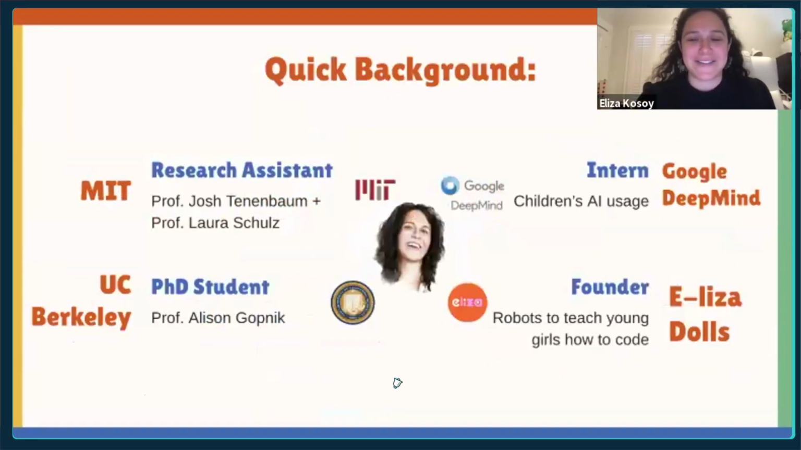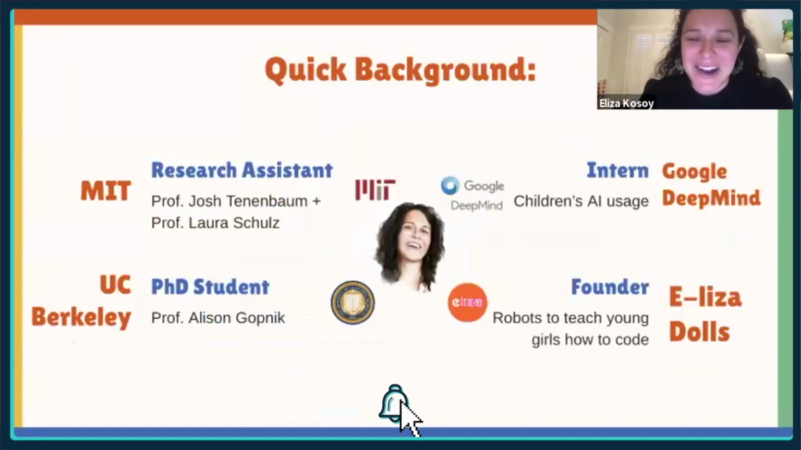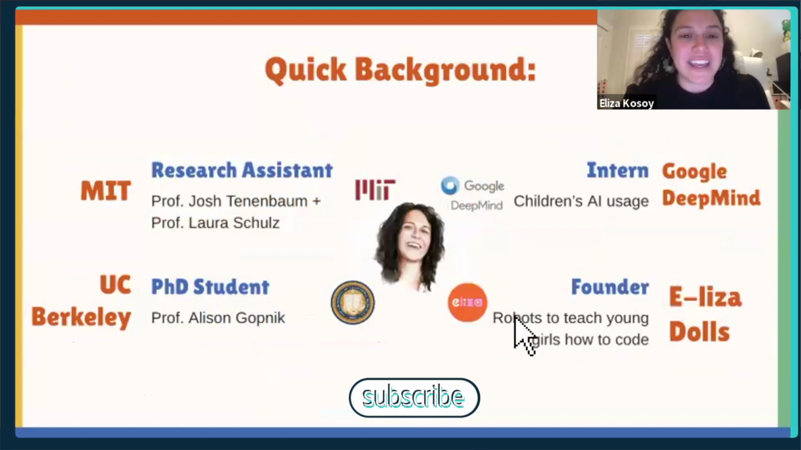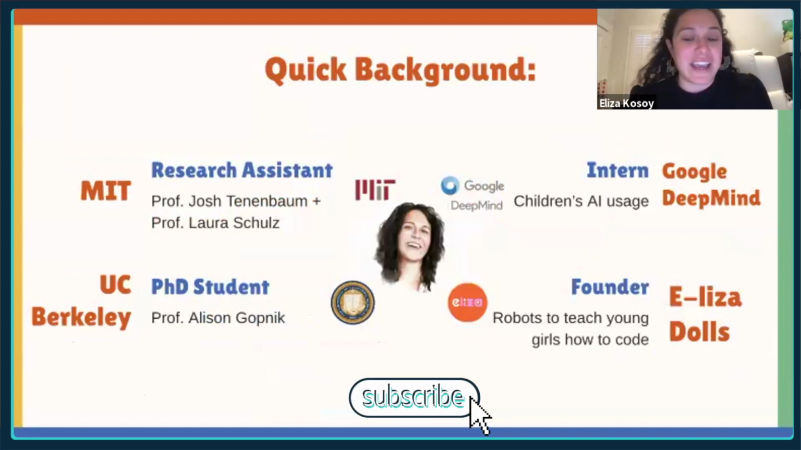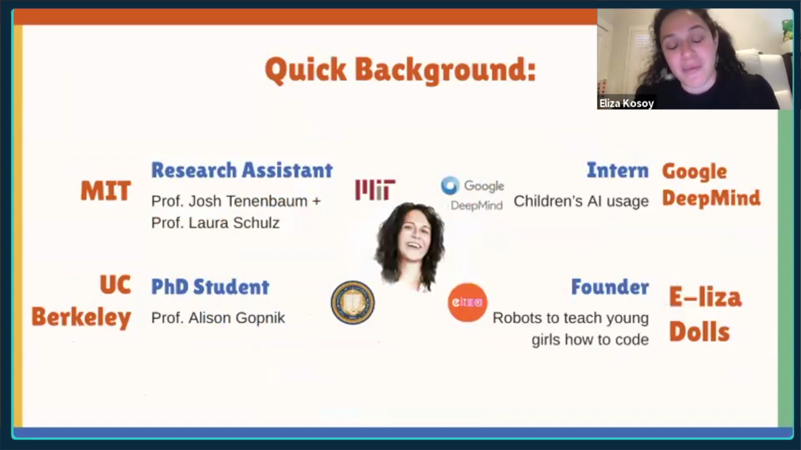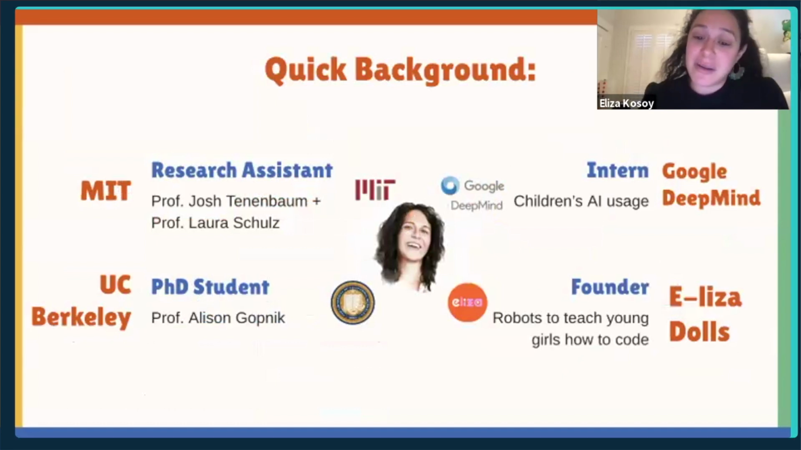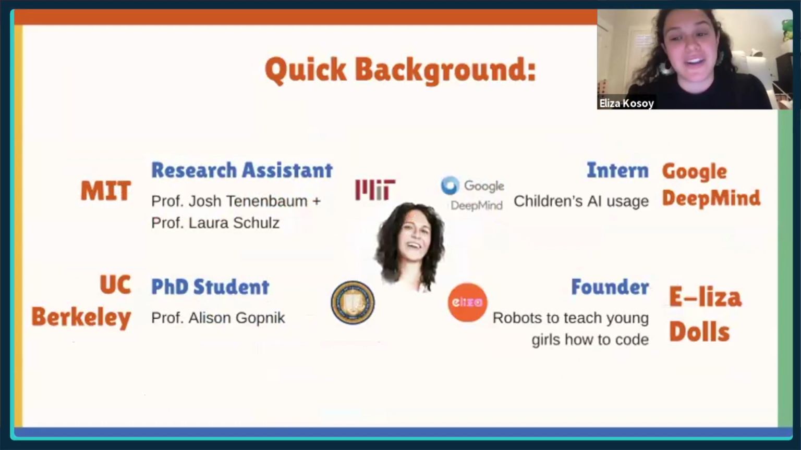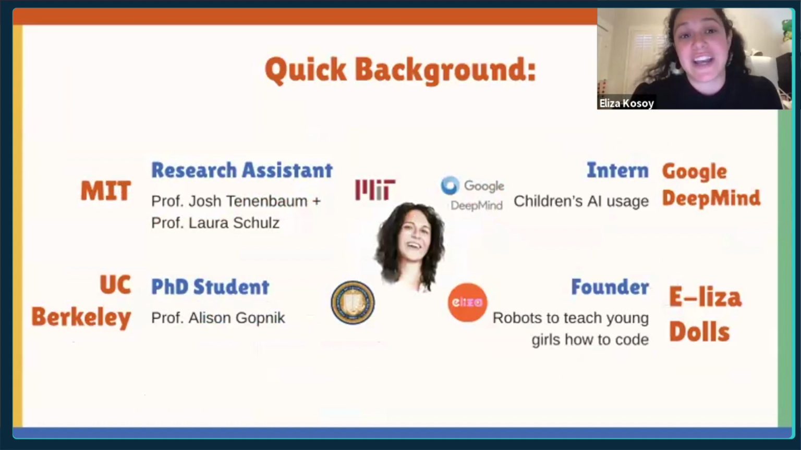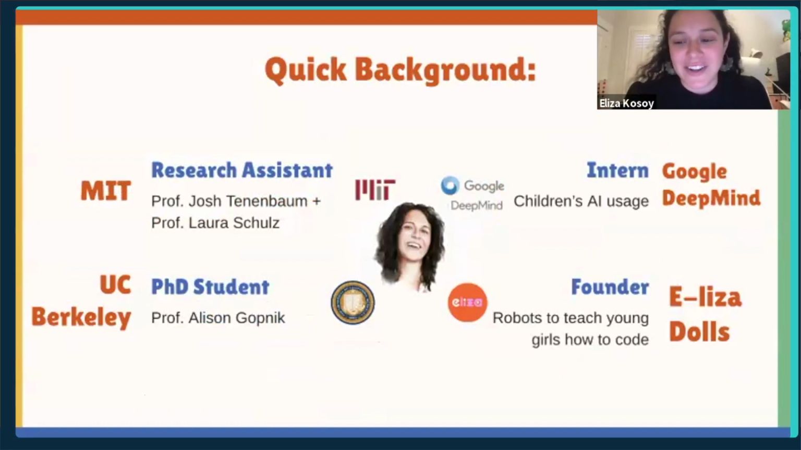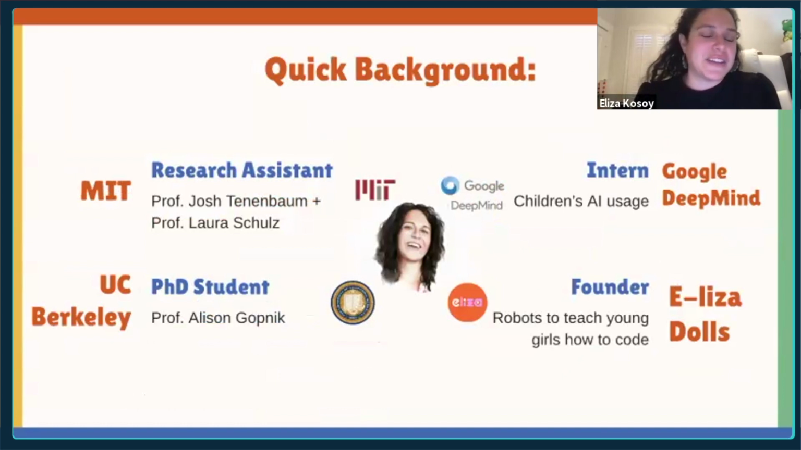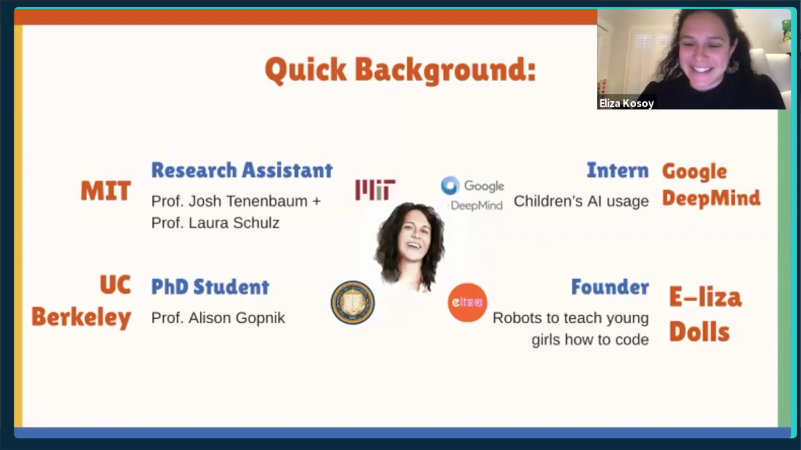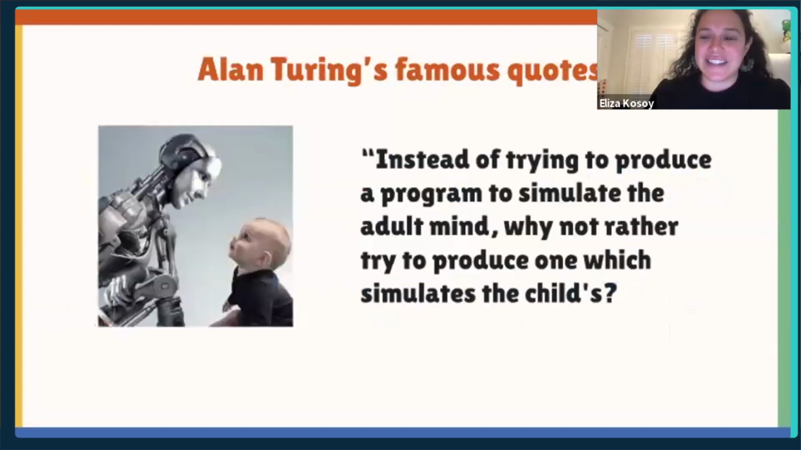Just to give you some background so you know who is even up here. My name's Eliza, and I'm a PhD student at UC Berkeley. I have been working at the intersection of child development and AI for about the last 10 years. Before Berkeley, I was at MIT, where I worked with Josh Tenenbaum and Laura Schultz more in the cognitive development space. I'm also an intern at Google DeepMind right now. We're thinking about children's AI usage. And then I'm also the founder of Eliza Dolls, which is a startup that's working to create robot dolls to get more women into coding from an early age. So I'm super excited to talk to you guys.